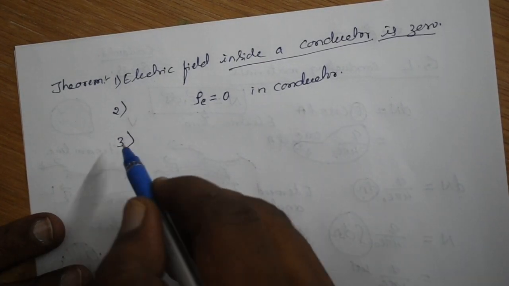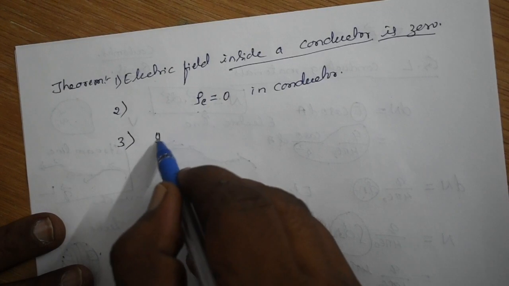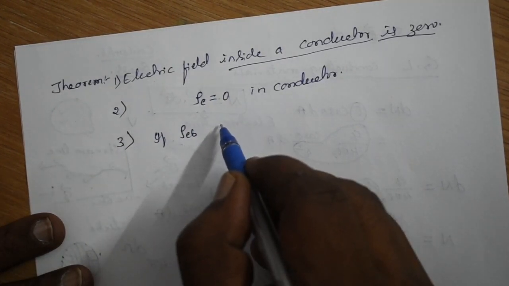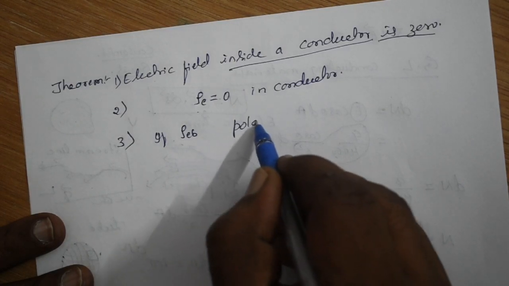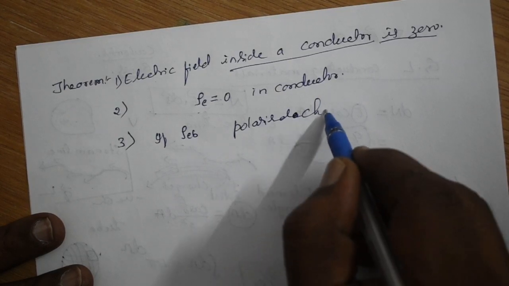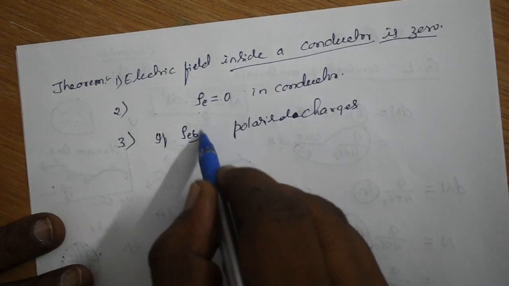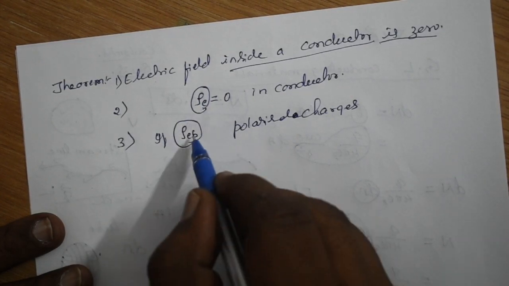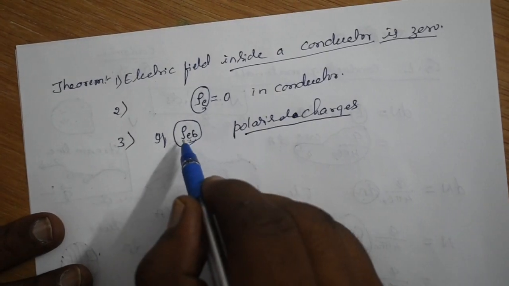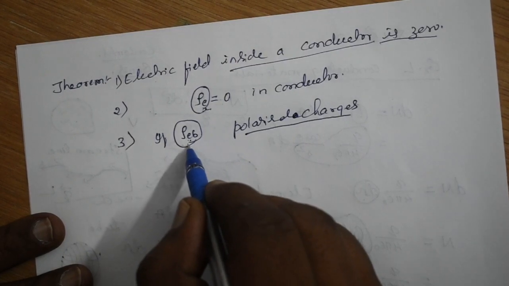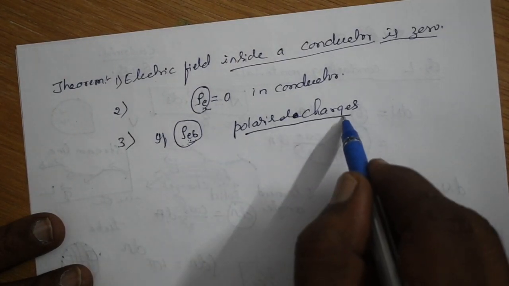And the third one says, if rho EB is the density of polarized charges, okay, rho E means density of distribution of charges, and rho EB is the density of distribution of polarized charges, right?